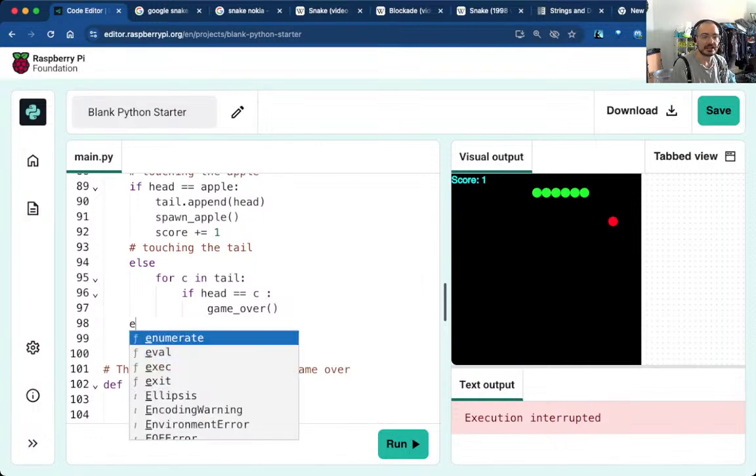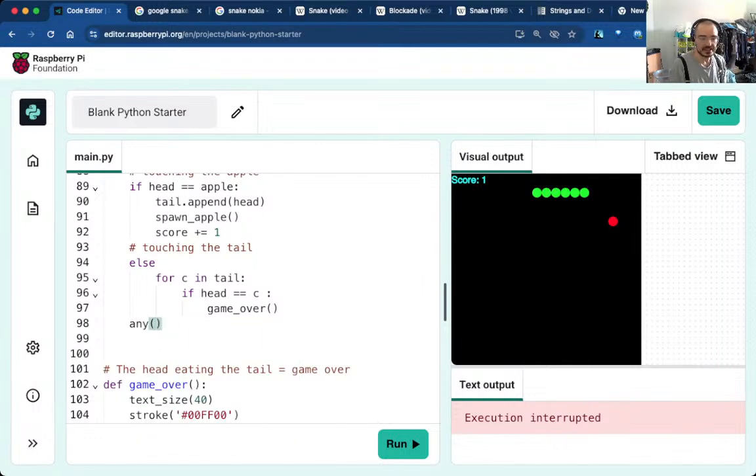Any will evaluate a list of booleans, and if any of those is true, it's a kind of global OR, a list-wise OR. You also have all, which is a list-wise AND, where all of them are true. Then you need to build a list of booleans, and we're going to build it by list comprehension. A list comprehension is a term that comes from maths, when you define things by comprehension rather than by enumeration. You define it in the abstract, by abstraction.